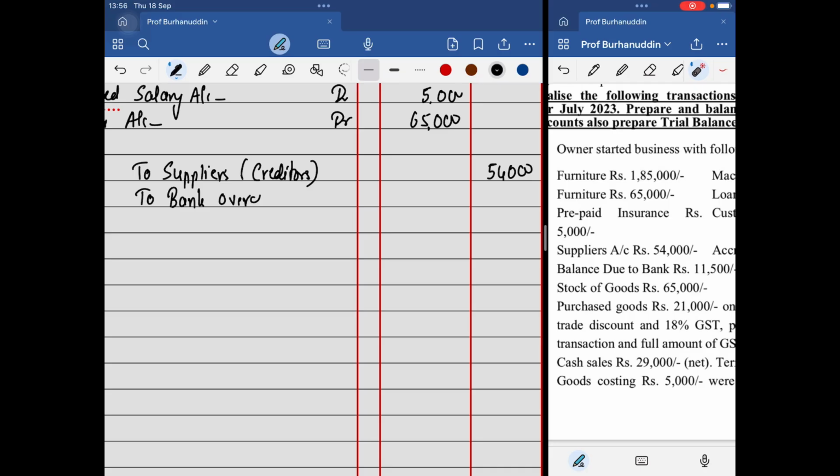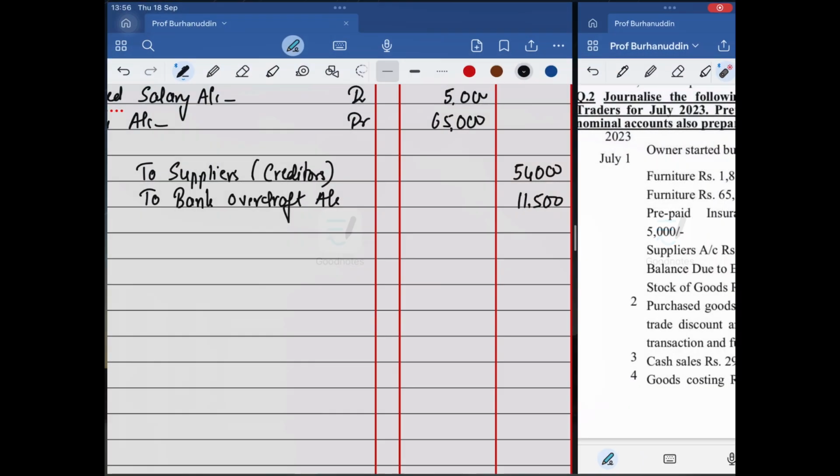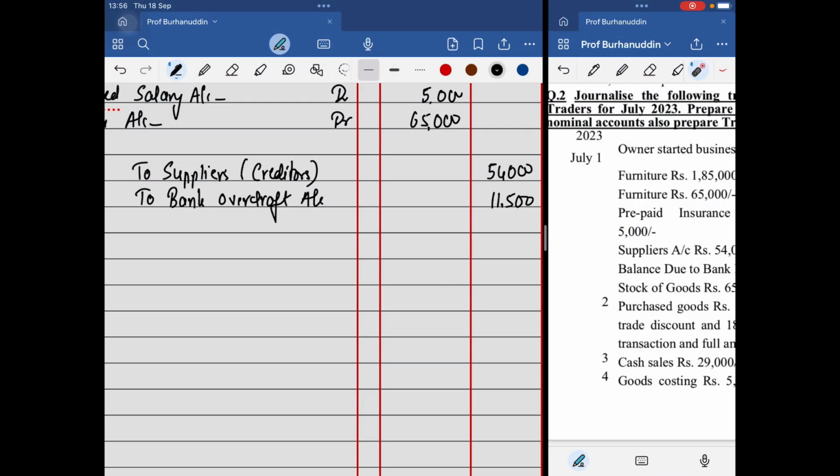You can write balance due to bank also. I am assuming that it's a very small amount, 11,500. This is basically a temporary loan that you've taken. Quite possibly you issued a cheque but did not have that much balance, so the bank said don't worry, we'll just put it into overdraft.